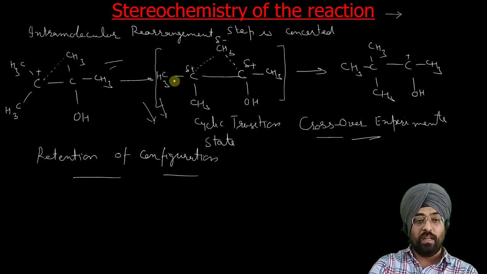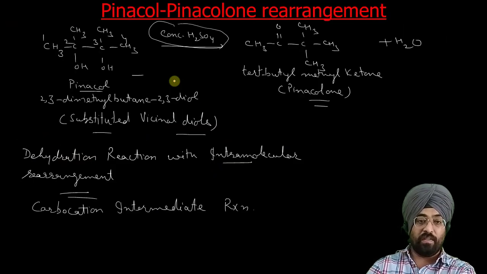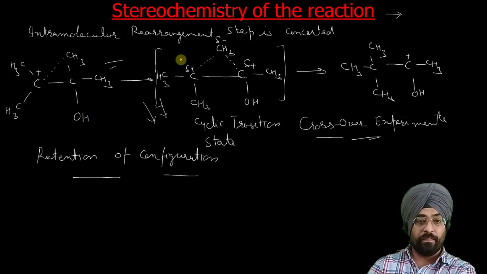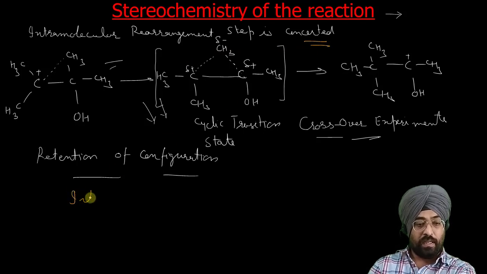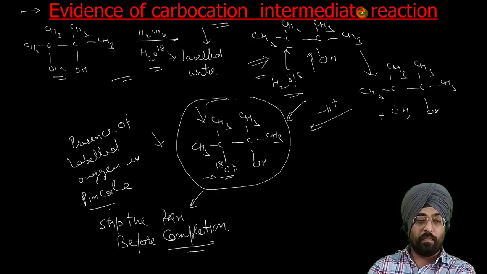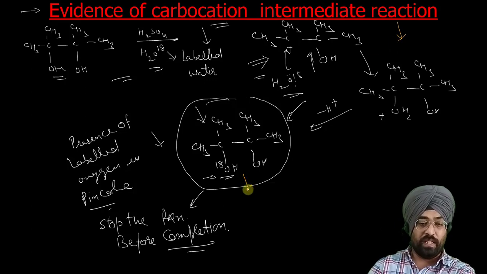So once again, first we discussed what that reaction was, then we discussed the mechanism of this reaction. It is a very simple mechanism. Then we learned that this migration is a concerted step, an intramolecular single step. This was further proved from crossover experiments, and the formation of carbocation is validated through isotopic labeling studies.